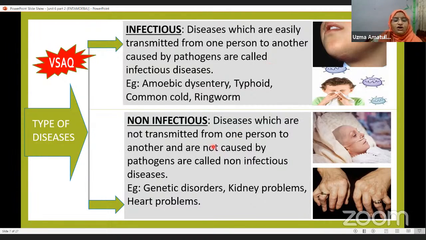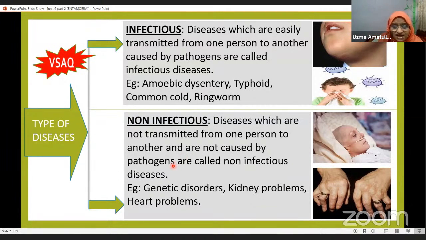Next comes the non-infectious disease. Diseases which are not transmitted from one person to another, and are not caused by any pathogen, are called non-infectious diseases. Pathogens, disease-causing microorganisms, are not involved here. These diseases will not be transmitted from one person to another.